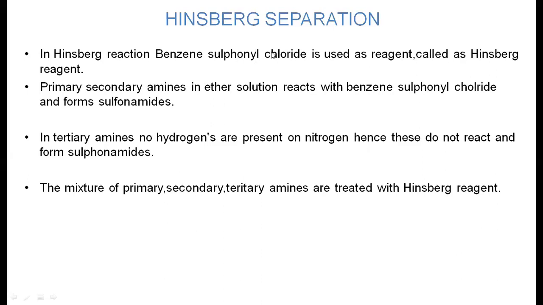With this benzene sulfonyl chloride, primary, secondary and tertiary amines react differently, so that we can separate them with the help of the Hinsberg reagent.